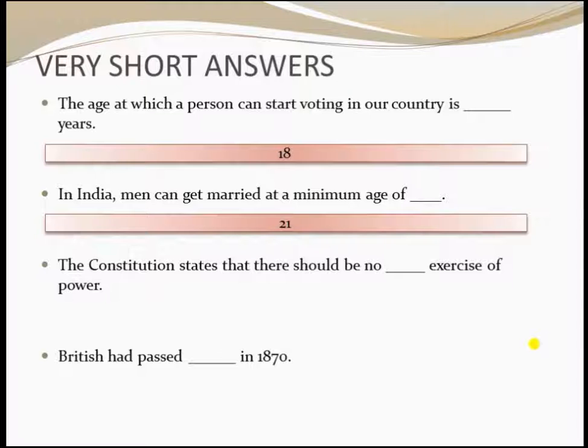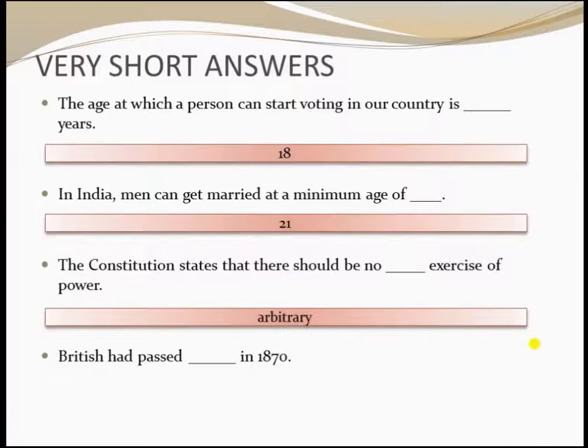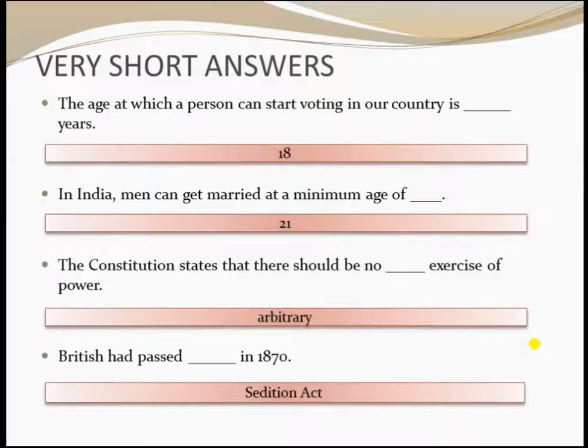The constitution states that there should be no dash exercise of power. The answer, arbitrary. The British had passed dash in 1870. The answer, Sedition Act.